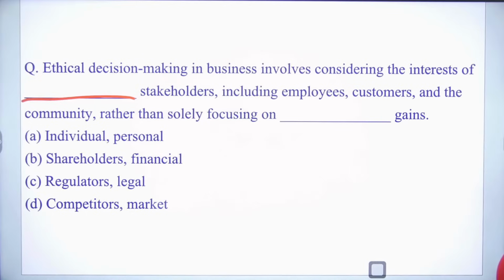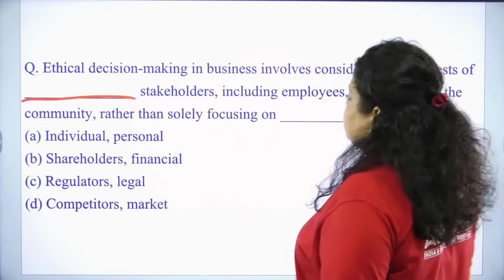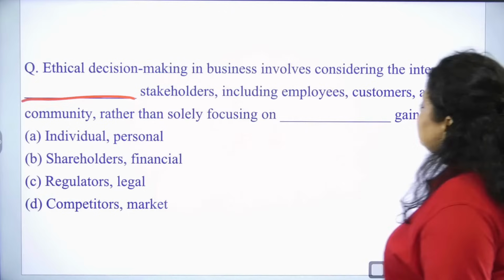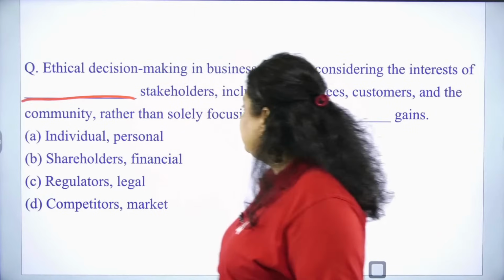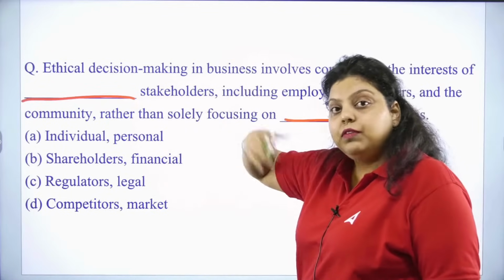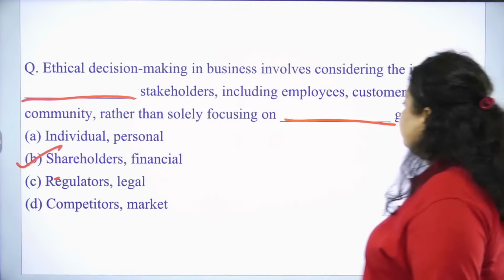So you guys are saying, chalo, B. Okay, let's see. Including employees. So it means shareholders, you guys are saying. Now let's see. Including employees, customers and the community rather than solely focusing on dash gains. So see, if you are including everybody, these are your stakeholders, right? So the right answer will be your B.